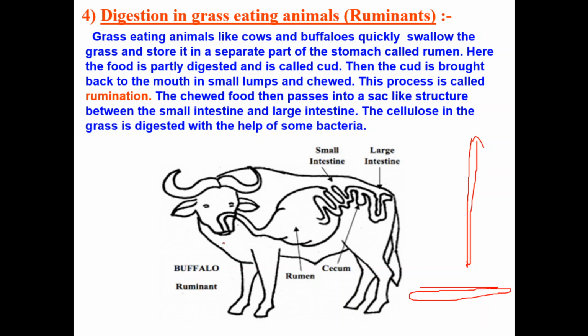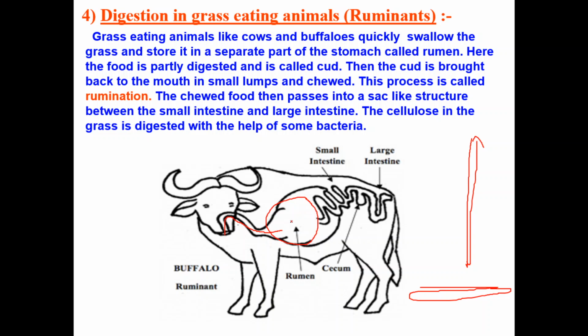Then through the mouth, food enters into the body of the cow, and then here you can see a part in the digestion. We can call this one the rumen. In the rumen, food is stored. That means they swallow food. They don't chew at the time. They swallow the grass, and they store it in a separate part known as the rumen. You can see here the rumen is very big, because it has to accommodate the maximum quantity of food.